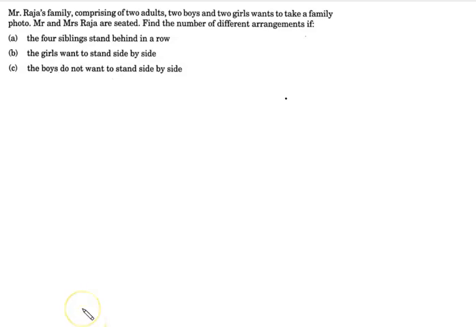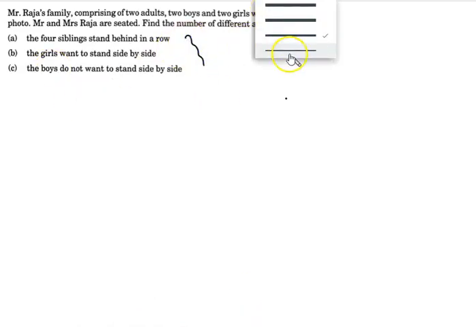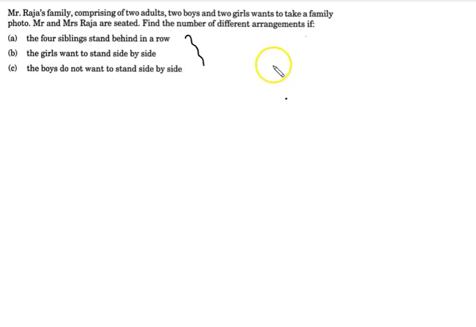So today I am going to discuss a very important question. The question says that Mr. Raja's family, comprising 2 adults and 2 boys and 2 girls, wants to take a family photo, and Mr. and Mrs. Raja are seated. Find the number of different arrangements if (a) the 4 siblings stand behind in a row, (b) the girls want to stand side by side, and (c) the boys don't want to stand side by side. So we have to find the answer to all 3 questions. This is a very important question for all of you.